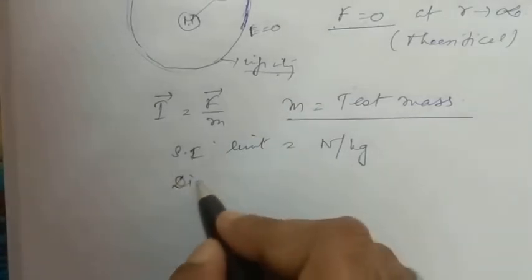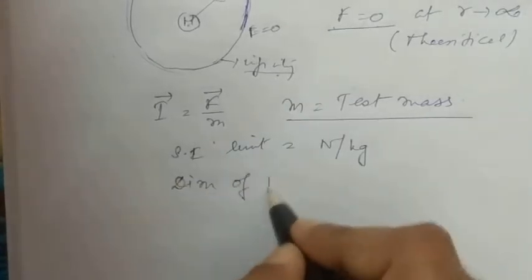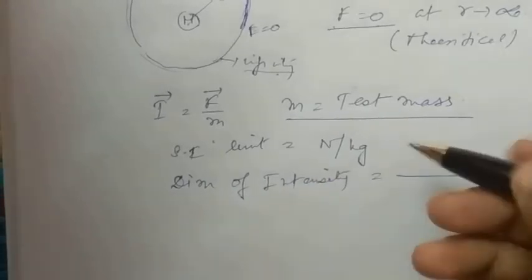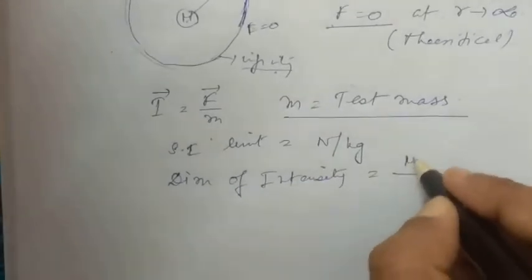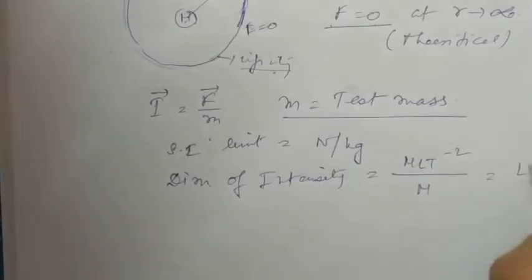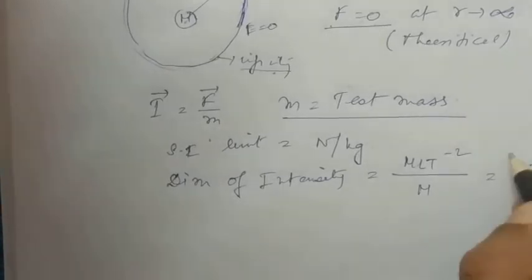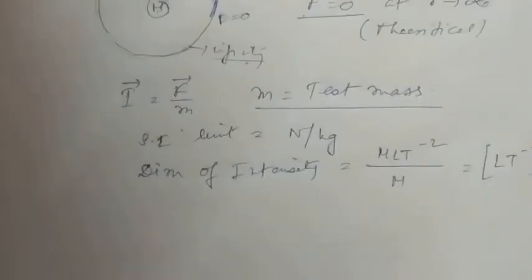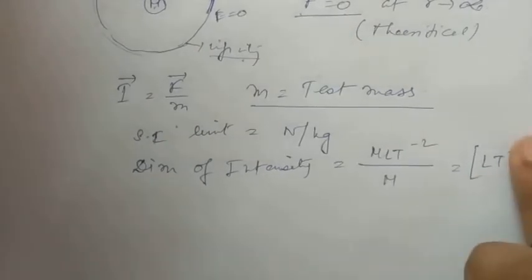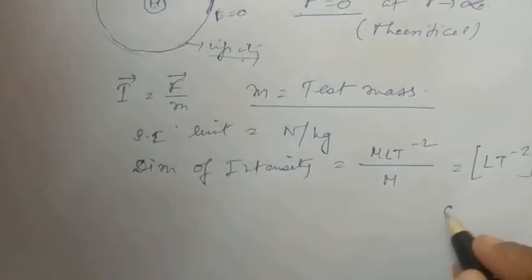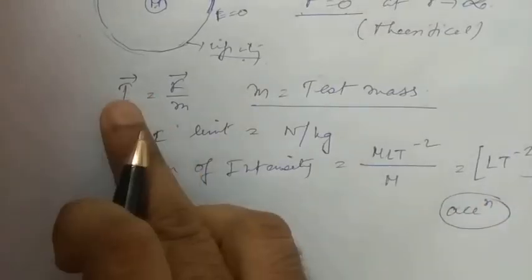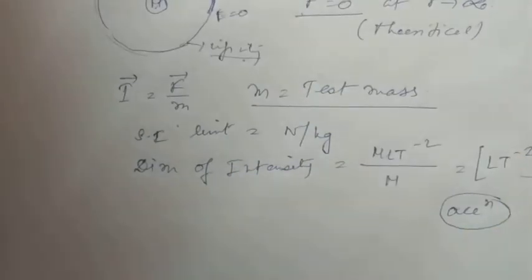The dimensions of intensity are equal to force by mass, so M L T minus 2 by M, so it becomes L T minus 2. Now if we look at this dimension L T minus 2, this is the dimension of acceleration.